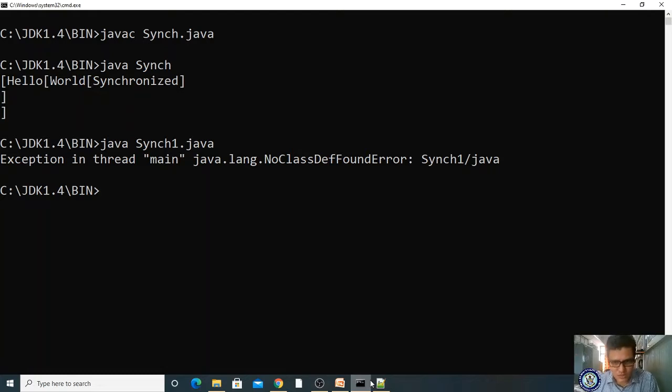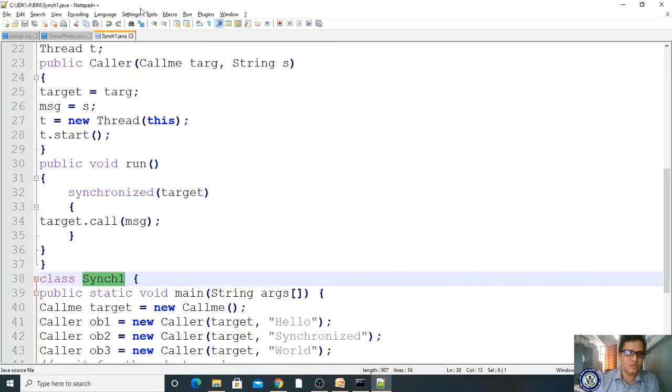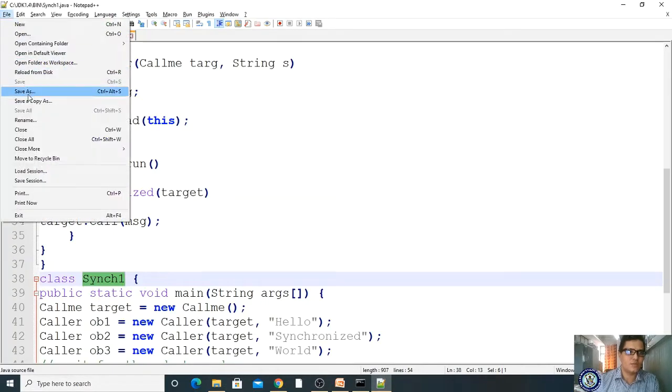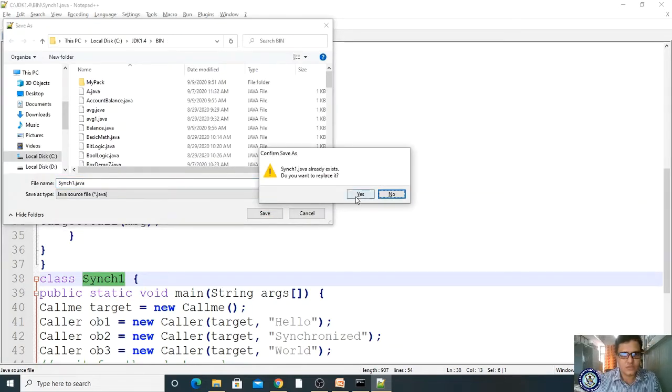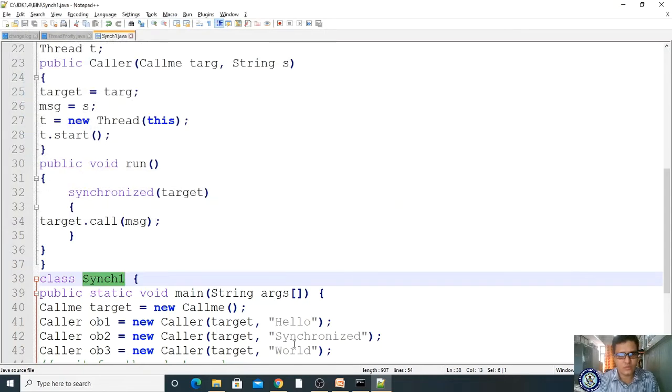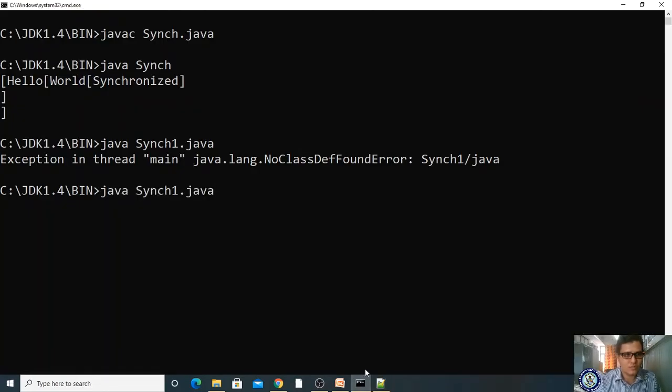Yes, sync1.java we have not seen, right? Got it. Let me save as sync1.java. Yes. Okay, no problem. Let me compile. Okay, we made a mistake here. Javac sync1.java. Now there is no error. I'm running java sync1.